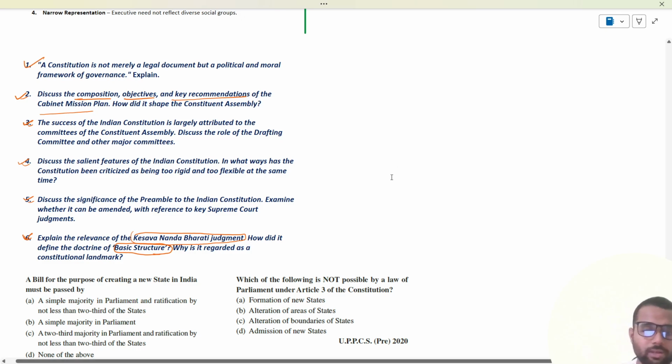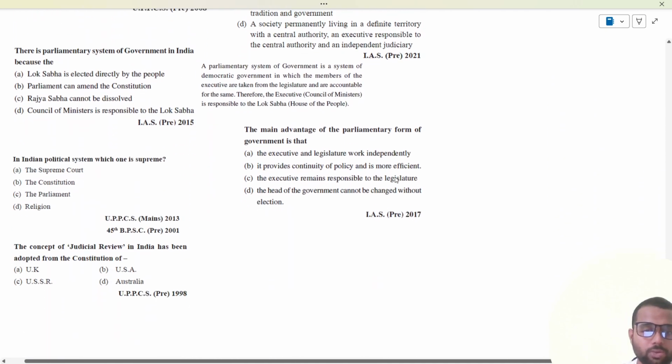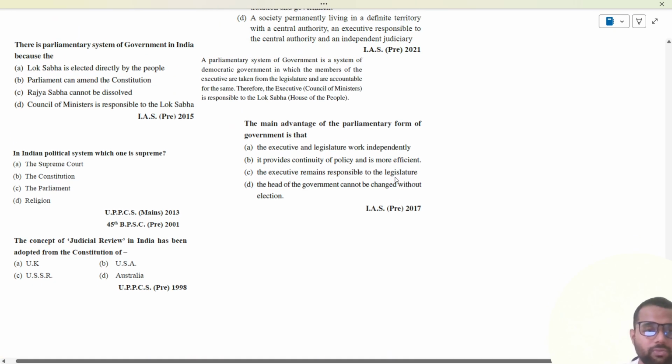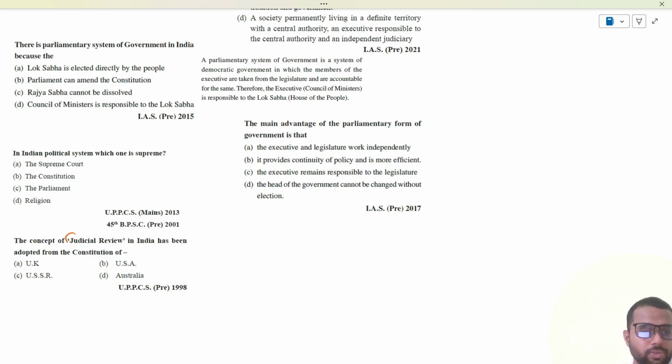So now let us do some PYQs quickly, and this time we will proceed from the reverse direction. The concept of judicial review in India has been adopted from the constitution of. Pause this video, try to solve it. I will take a pause before giving the answer so that you can correct your answer then and there. So the concept of judicial review is taken from the USA Constitution.